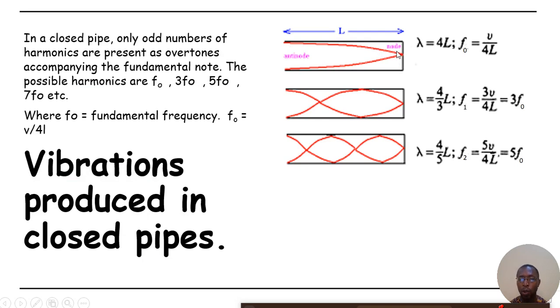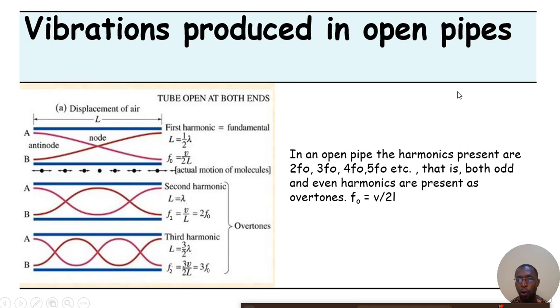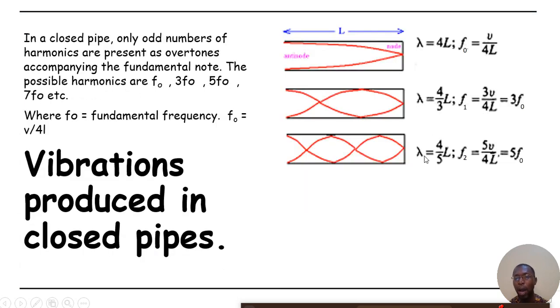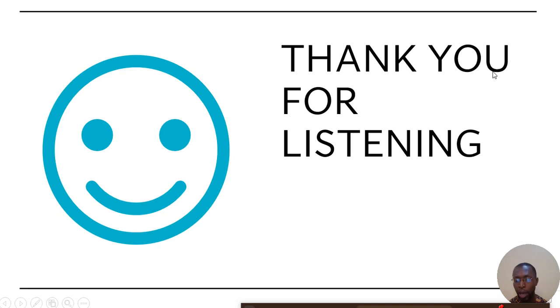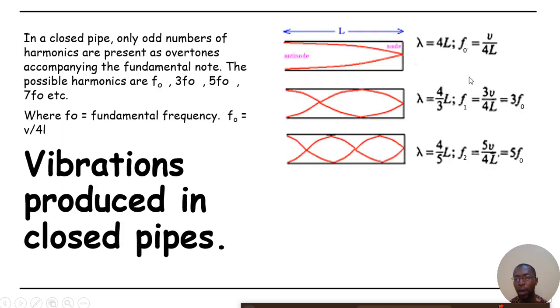By experiment, it has been proven that in a closed pipe the fundamental frequency, the first harmonic, is V over 4L, unlike the open pipe where it is V over 2L.